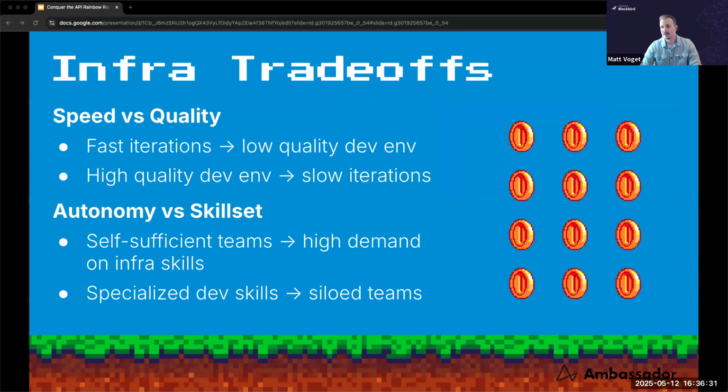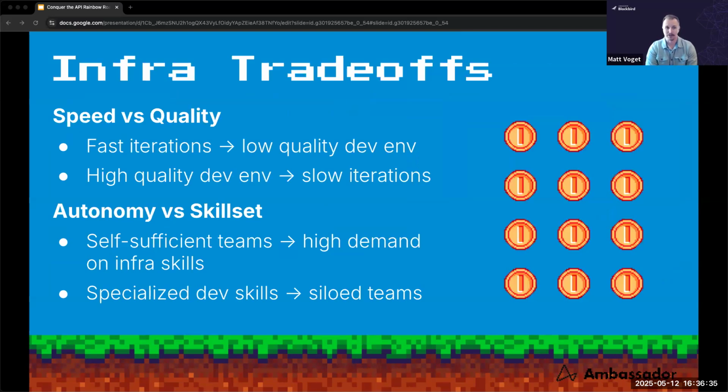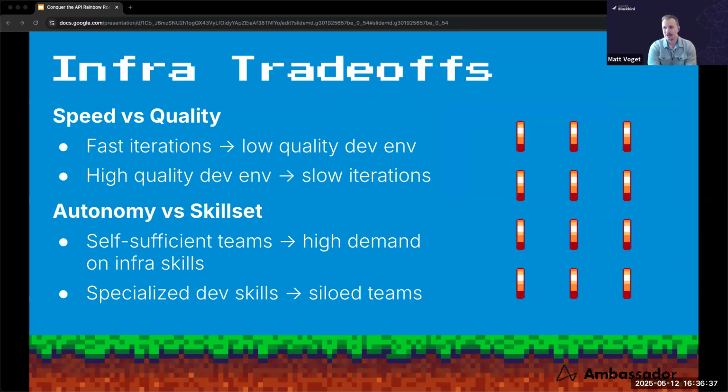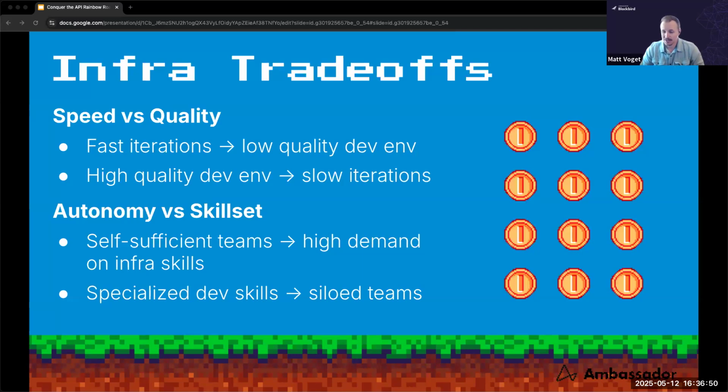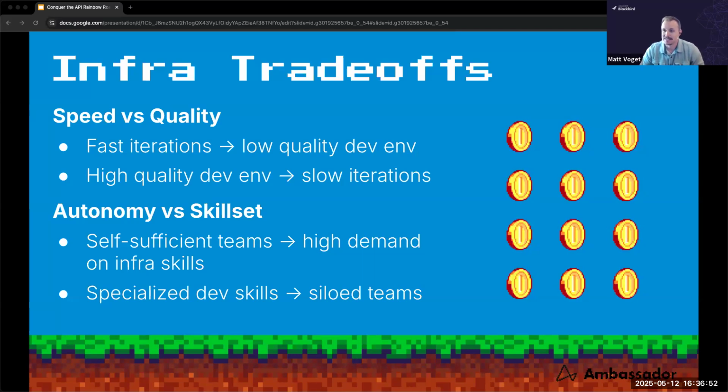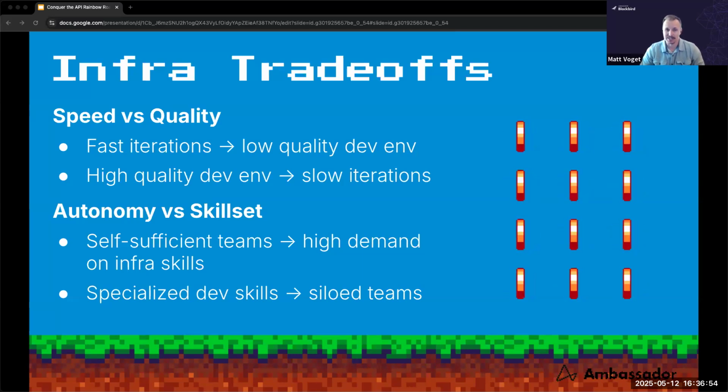We can also think about these infra trade-offs when it comes to developer productivity. So for example, speed versus quality, right? Let's say I have an application that's composed of a lot of different microservices, and me as an API developer, I want to change a microservice, but then test it out to make sure that it works with the rest of the microservices running in my full application.